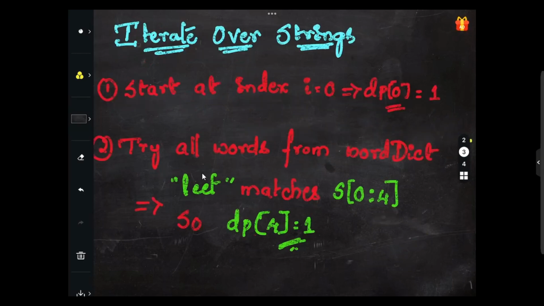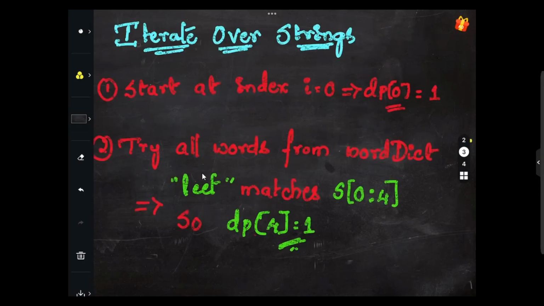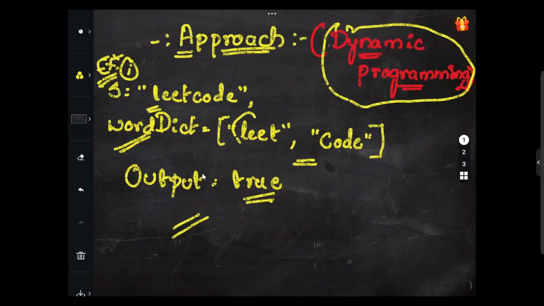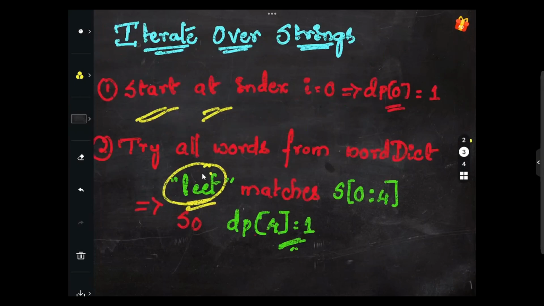Let's iterate over the string. We have considered the same example, leetcode, that we are considering here. First we have to iterate over the string. We will be starting at index 0, DP of 0 being initially 1, and we have to try all the words from the word dict. Here the word dict has leet and code. So what happens is leet matches s of 0 to 4.